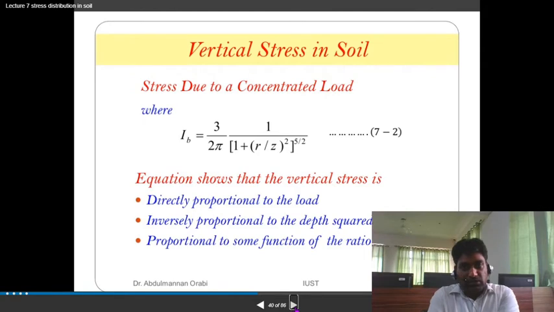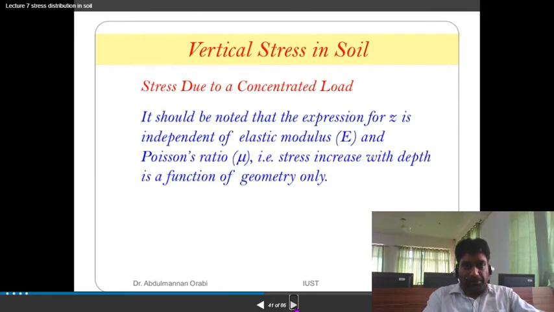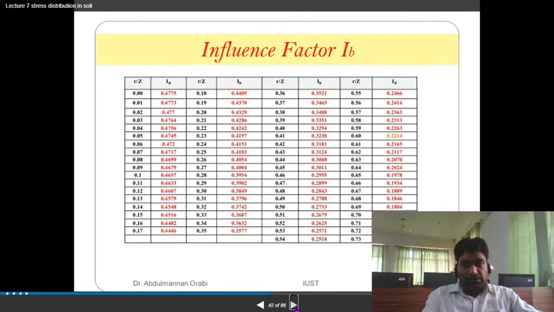where IB is equal to 3 upon 2 pi times 1 upon (1 plus (r by z) whole squared) to the power 5 by 2. The equation shows that vertical stress is directly proportional to the load, inversely proportional to the depth squared, and proportional to some function of r by z. It should be noted that the expression for sigma z is independent of elastic modulus capital E and Poisson's ratio mu, that is, the stress increase with depth is a function of geometry. So this influence factor IB chart is also given depending upon the r by capital Z ratio.